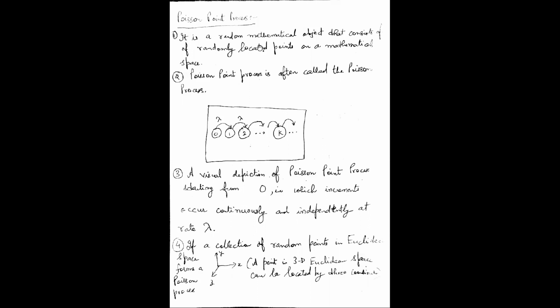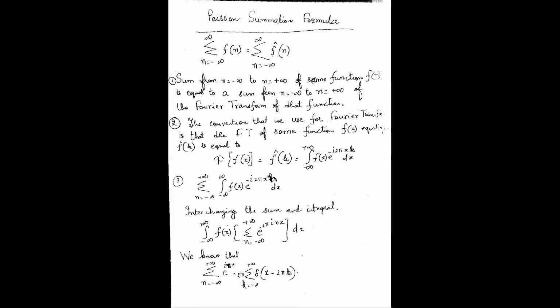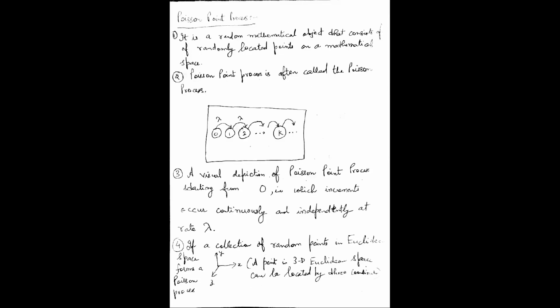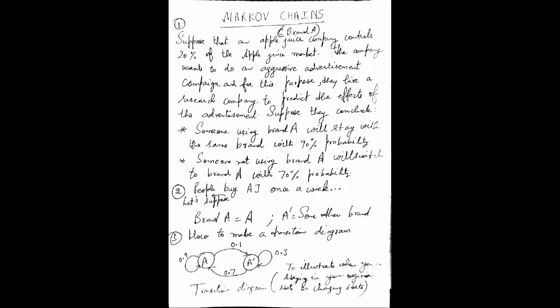What is a Poisson point? What is a Poisson process? What is a Poisson random variable? Right? So this you must understand. And in tutorial sheet number 5, I have given some questions on Poisson distribution. So you can try to solve the questions. And I took one example also in my last lecture. Right. So what we have done till now is the Poisson summation formula. We have discussed what Poisson points and the distribution are.